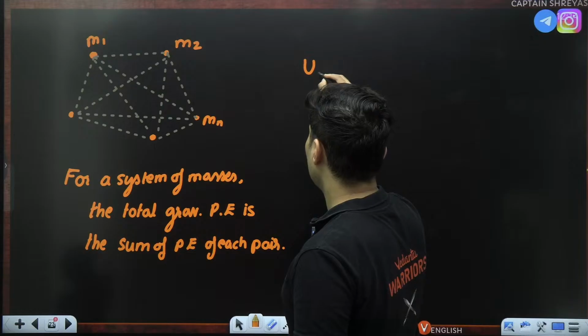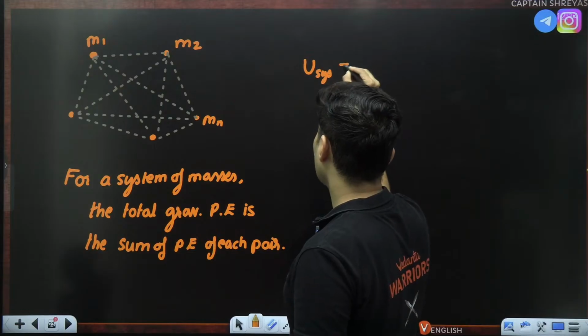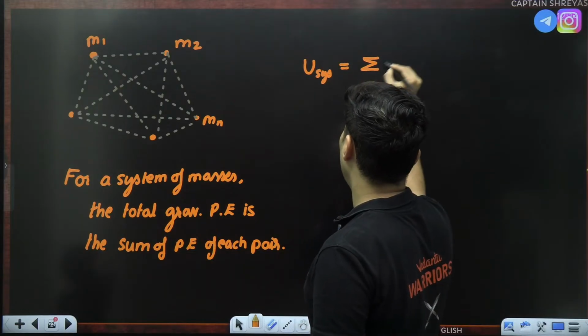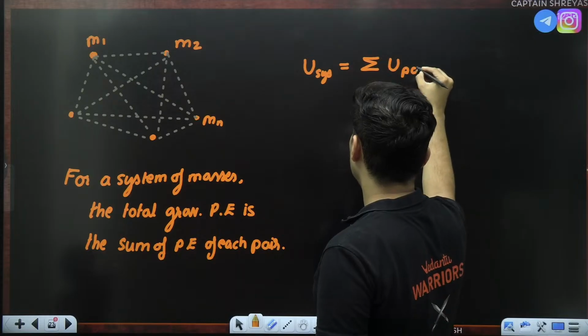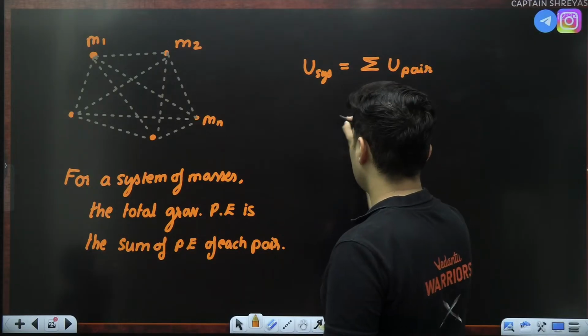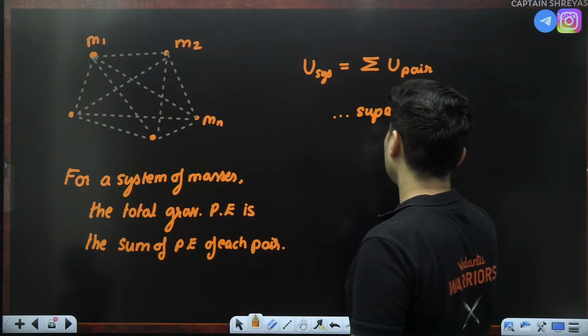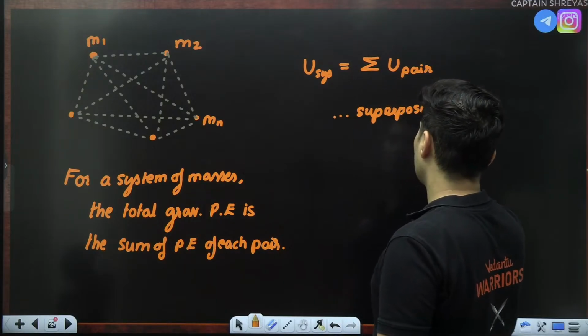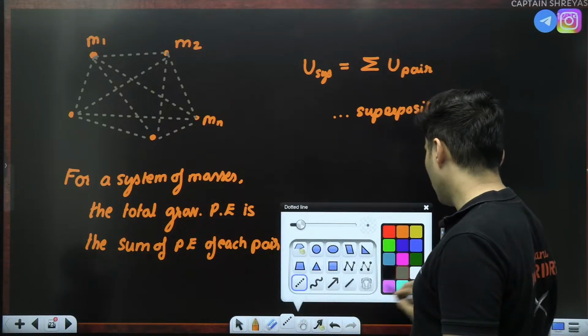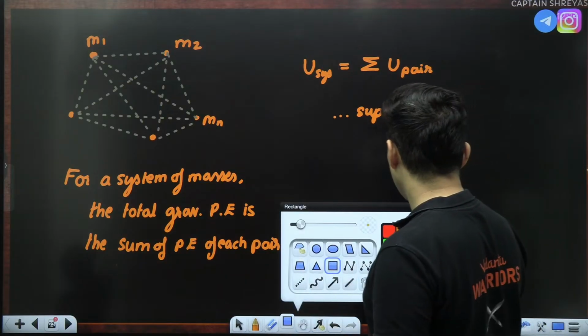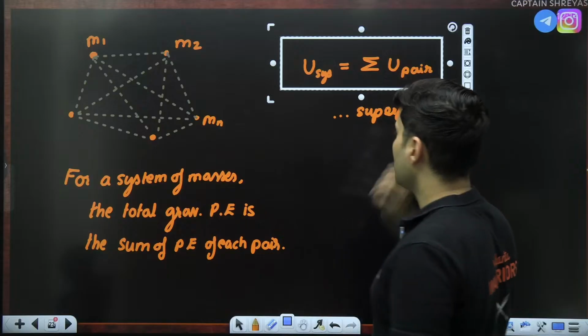So U of the system is nothing but the sum of the potential energies of each pair of masses. This is again by superposition. Very, very important. You will take every single pair and you will add their potential energies.